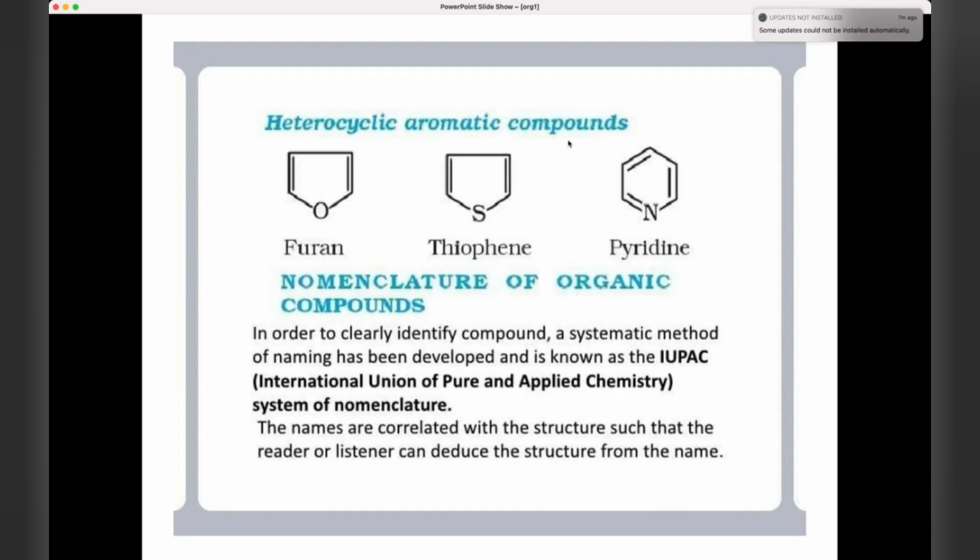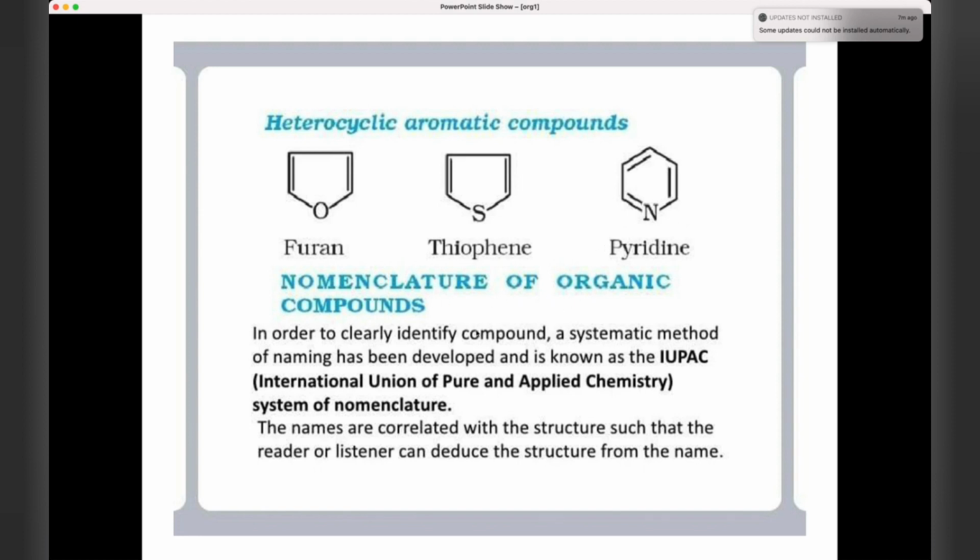Now, heterocyclic aromatic compounds include furan, thiophene and pyridine. See the structures over here, with oxygen, sulfur and nitrogen. That is pyridine here. You can see alternate single and double bonds over here.